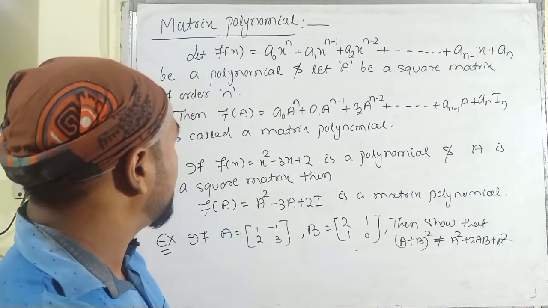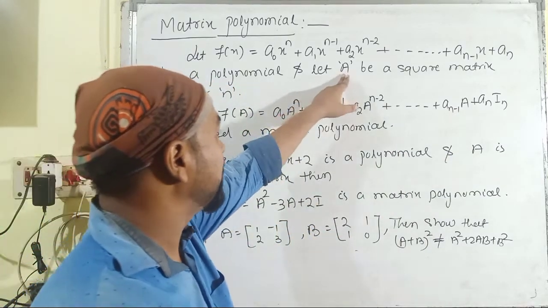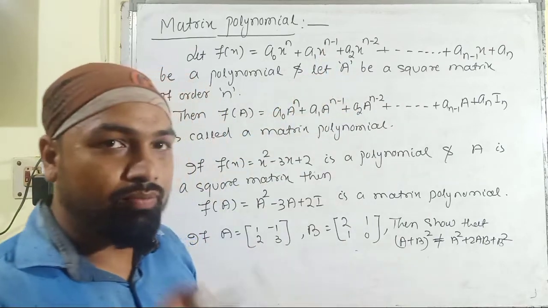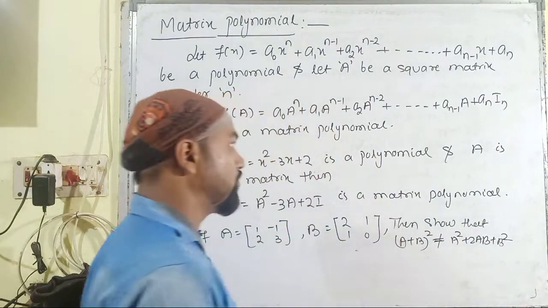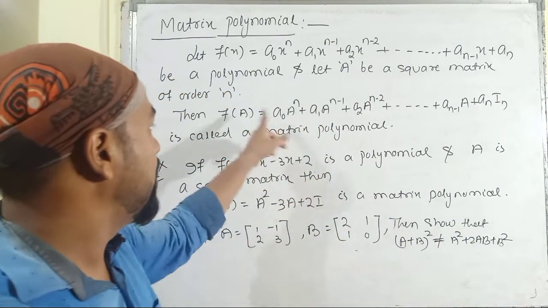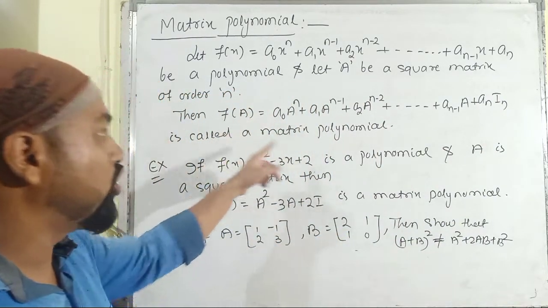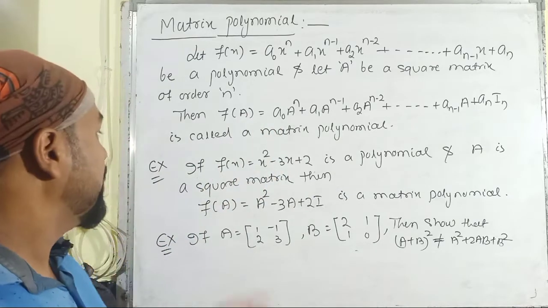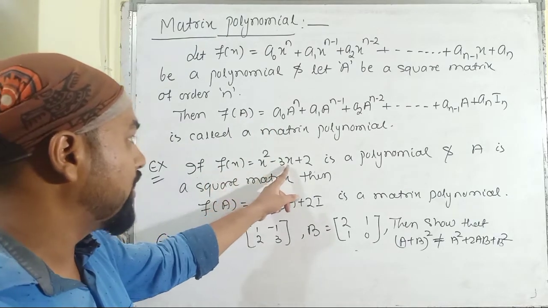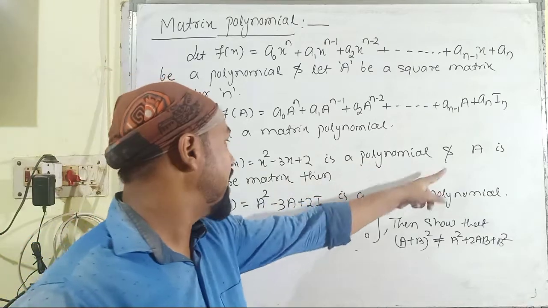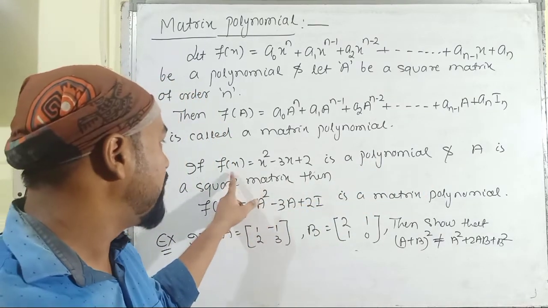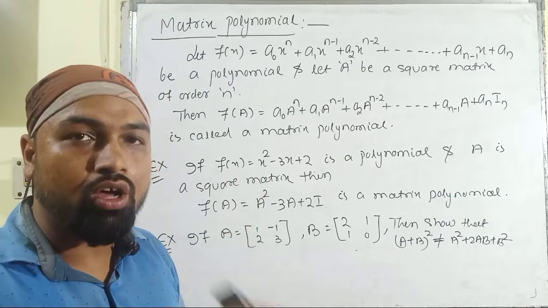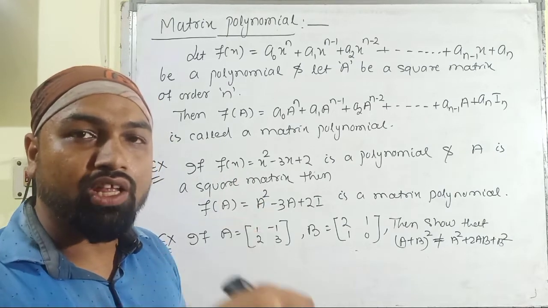What we are doing here is putting the square matrix A in place of x, but in the constant case we are multiplying an identity matrix of the same order as the given matrix A. Then this is called a matrix polynomial. If f of x is equal to x square minus 3x plus 2 is a polynomial and A is a square matrix, then f of A is evaluated by putting the matrix A in place of the variable x.